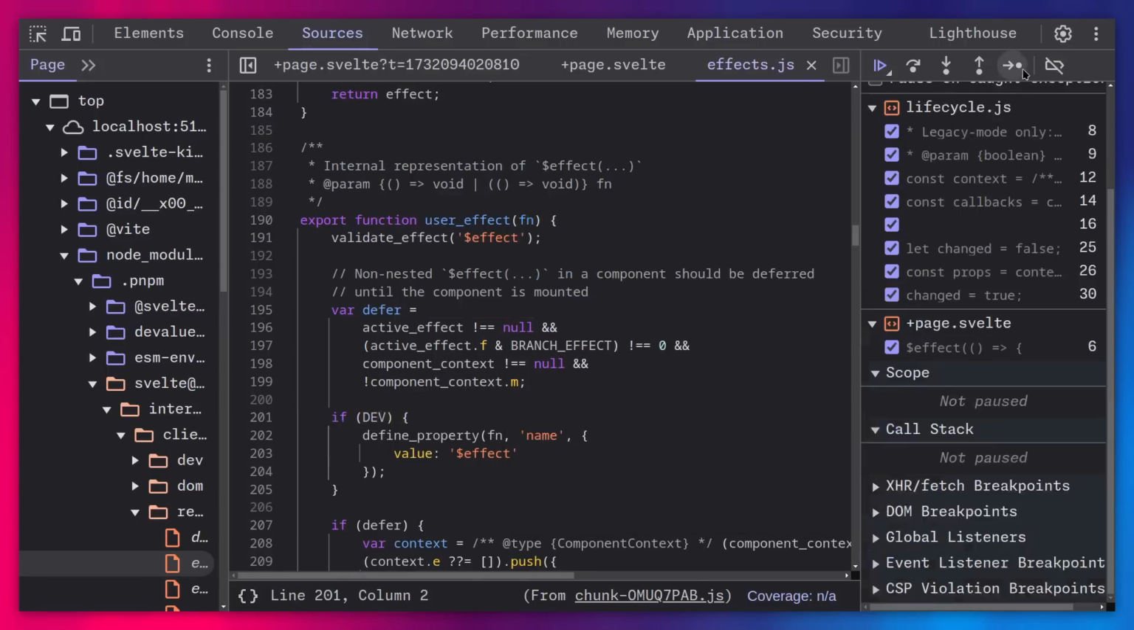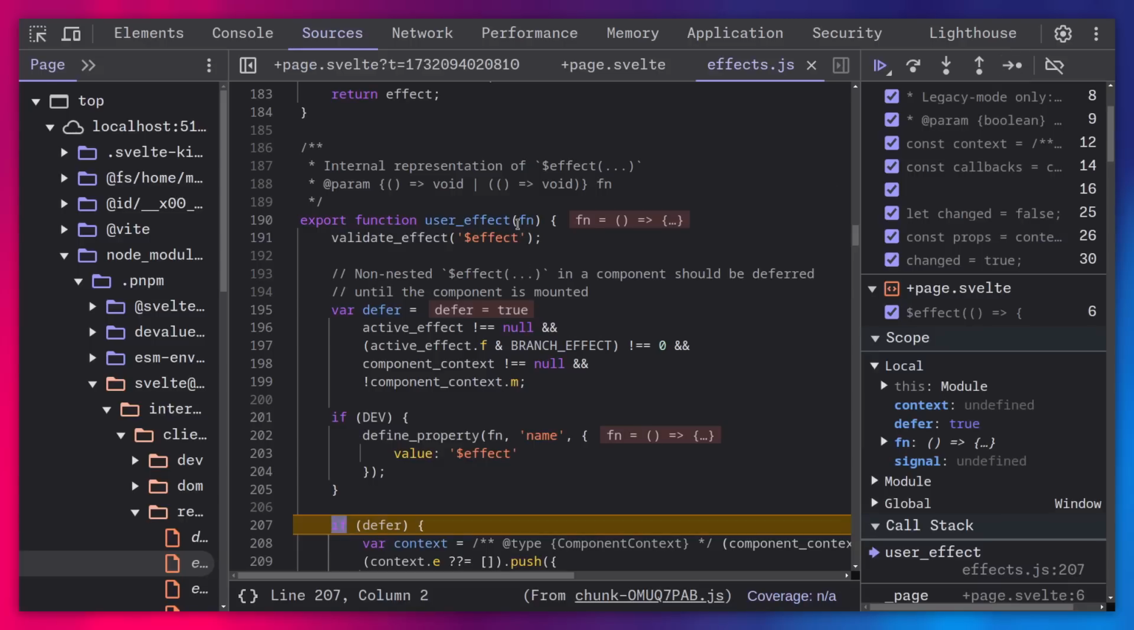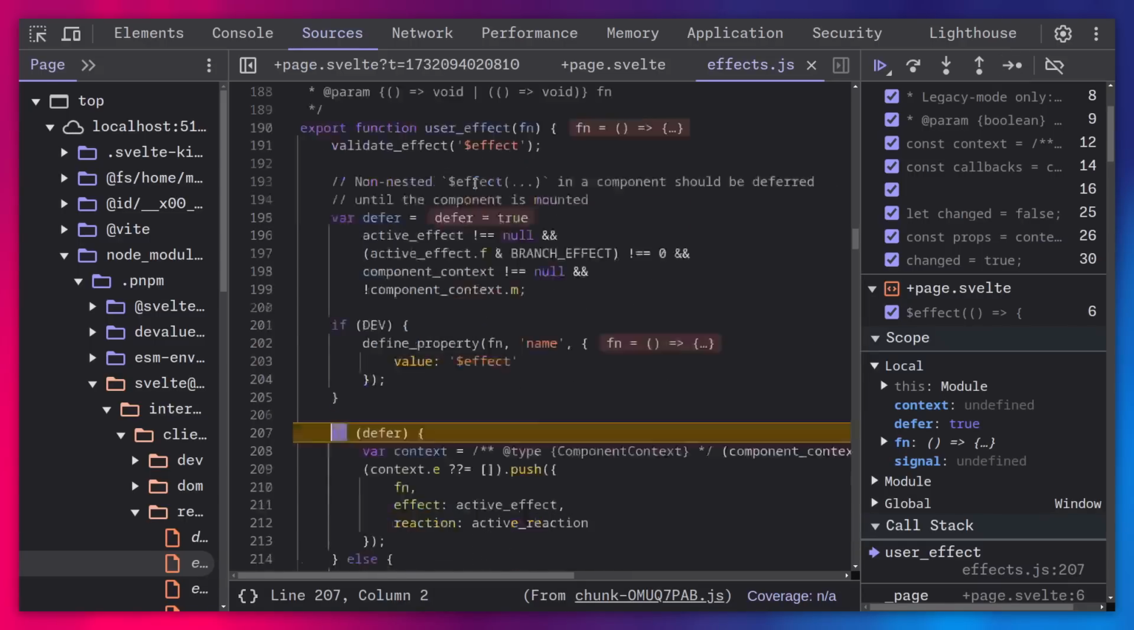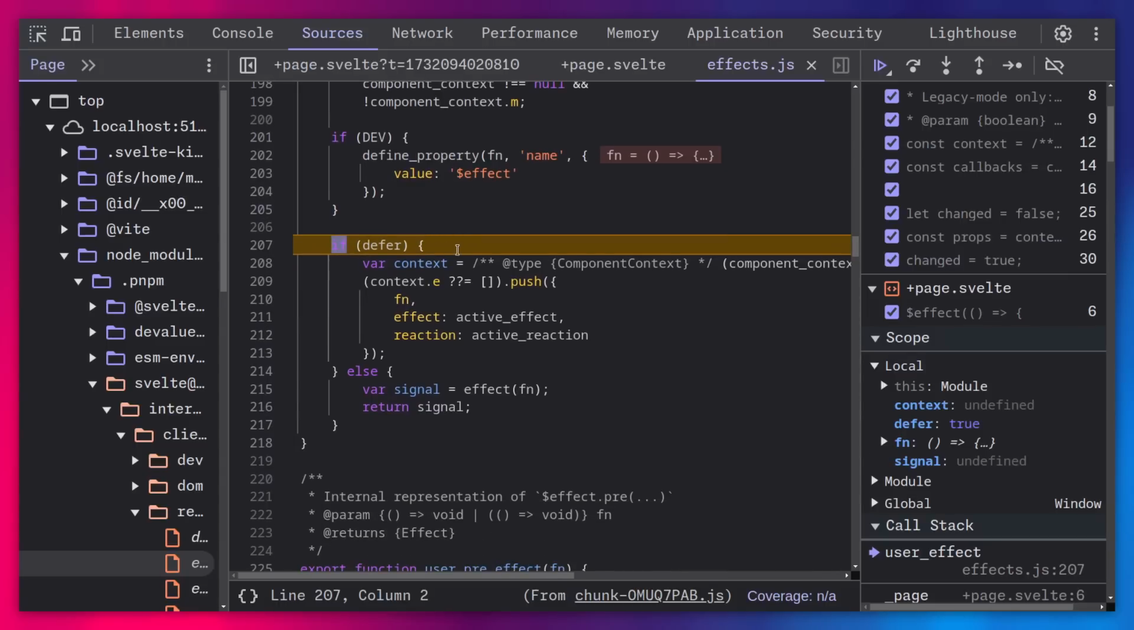So for example, if we step through this, we're going to see that after this is done, now this is going to have a name effect. And now this is the cool part. So now it has to defer this. If it doesn't defer it, it's just going to return a signal. So a new thing that we can learn, effects are basically just signals, right?